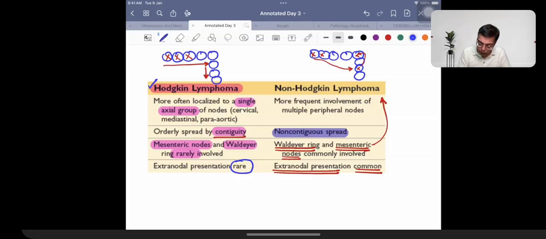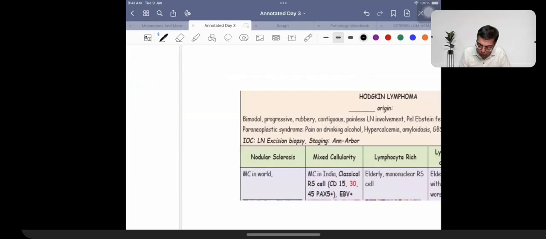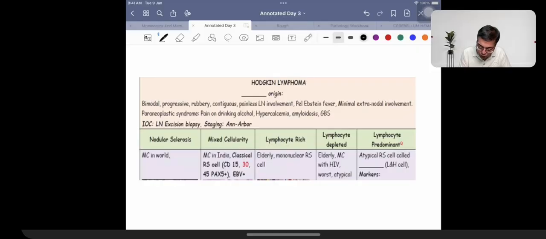Now, both of them have a common risk factor, and the common risk factor for both of them happens to be a virus called Epstein-Barr virus. Epstein-Barr virus, right? So whenever we are talking about a patient suffering from Hodgkin's lymphoma,